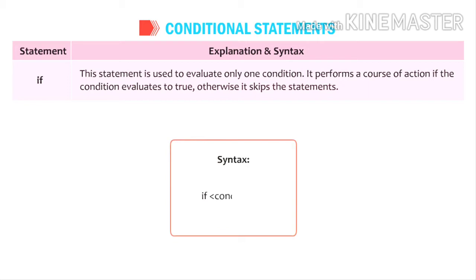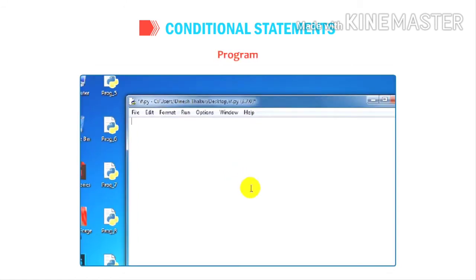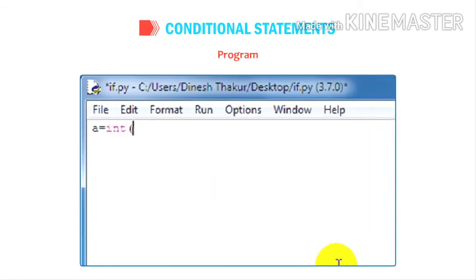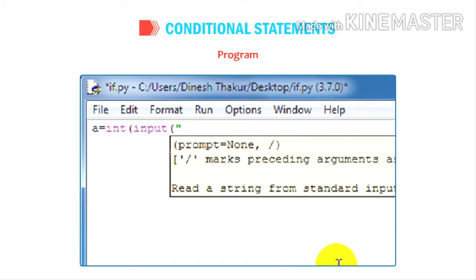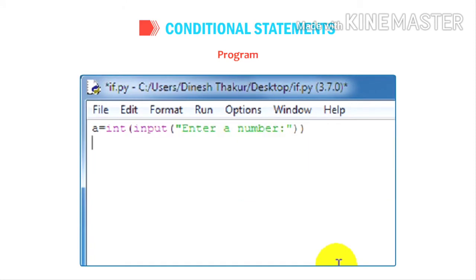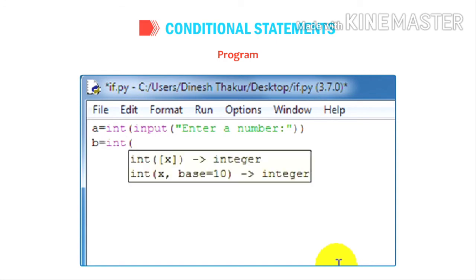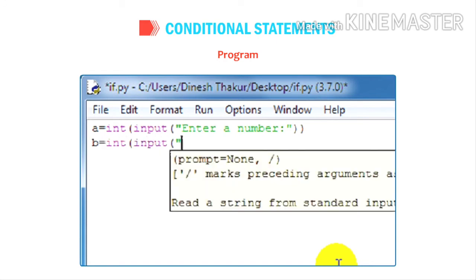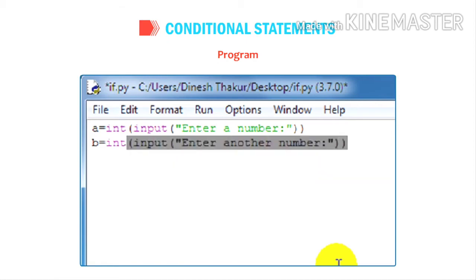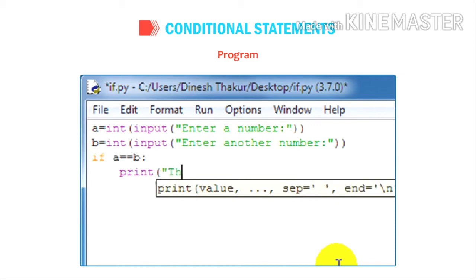Syntax: if condition, statements set. Example program: A = int(input("Enter a number: ")) B = int(input("Enter another number: ")) if A == B: print("The numbers are equal")